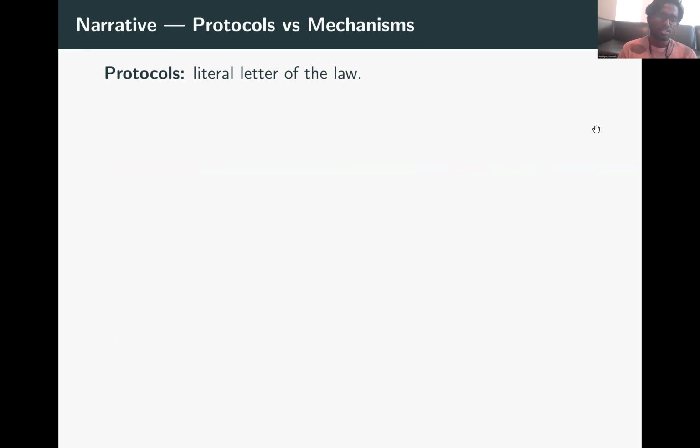Before getting into the details of off-chain influence proofness, we'll take a small detour into a narrative on designing protocols versus designing mechanisms. So protocols, by definition, are like the literal letter of the law. It's the algorithm that we design when designing some new platform.